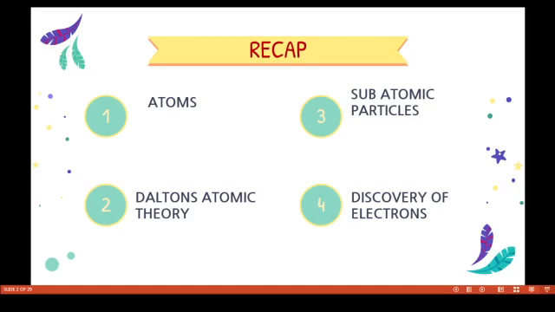The Indian philosopher Maharishi Kannad said that if we go on dividing matter, we will get smaller and smaller particles of matter. So he proposed that matter is made up of very small particles called Parmanu. Okay, the first name of atom is Parmanu.